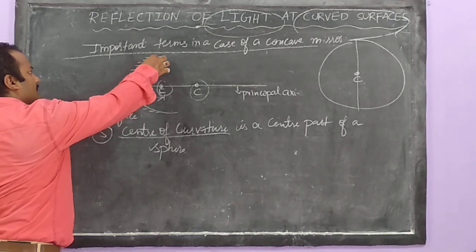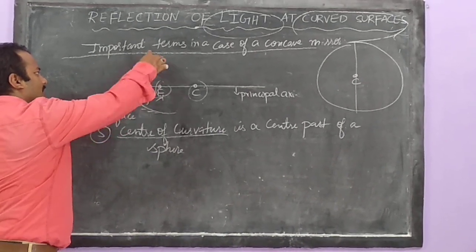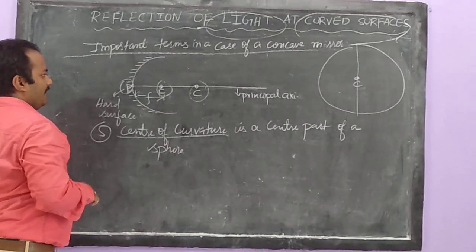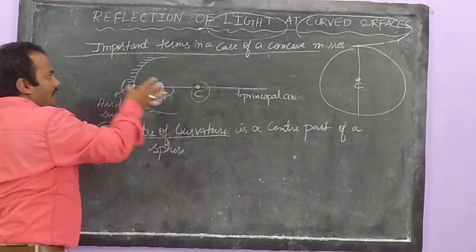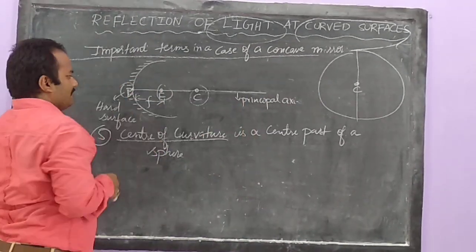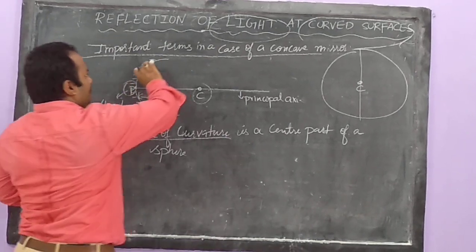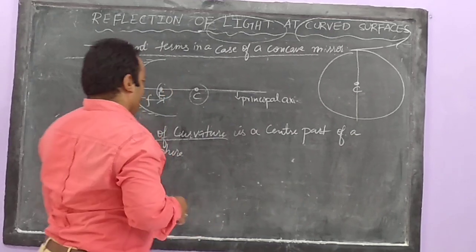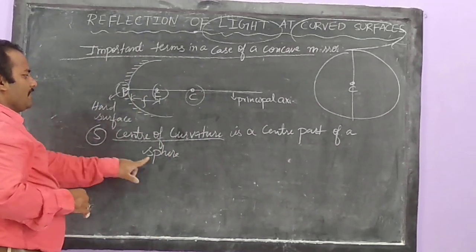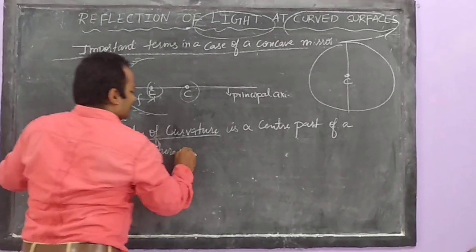Because you know that we are discussing here about spherical mirror, concave mirror. So what we did is we have selected just some part of the sphere. If I join this complete part, then I will get the center of curvature. So center of curvature is the center part of a sphere.